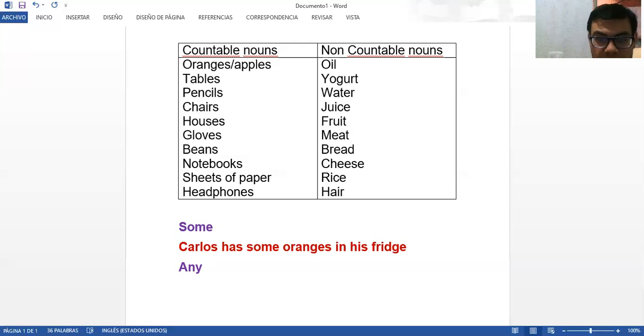Yes, very good. Now, this is the sentence in affirmative. And we are going to highlight here the word some.